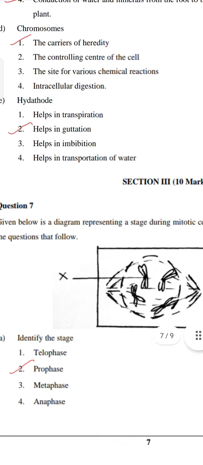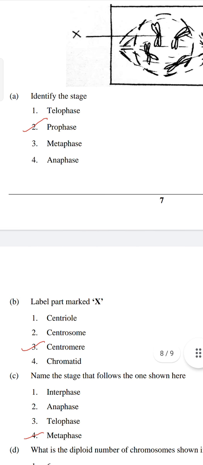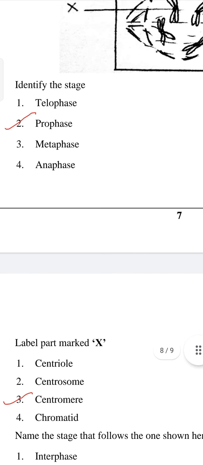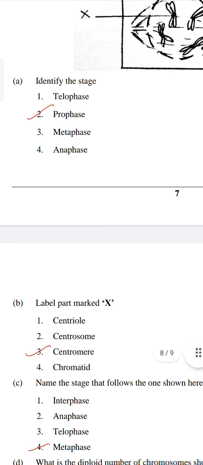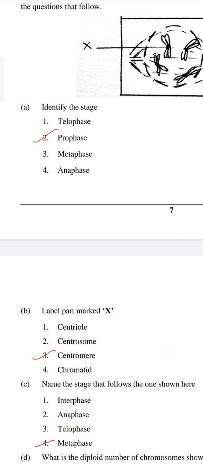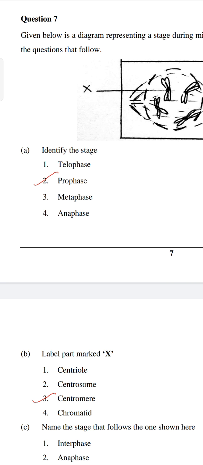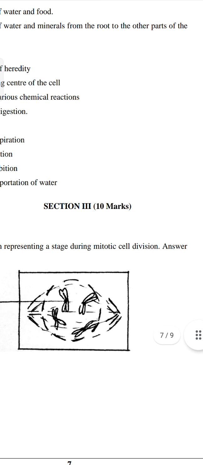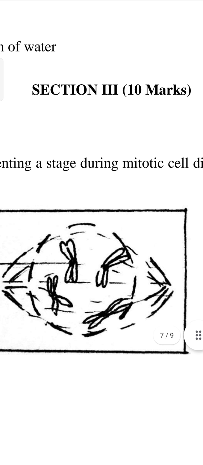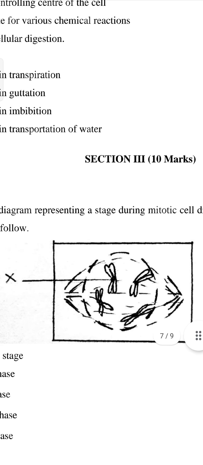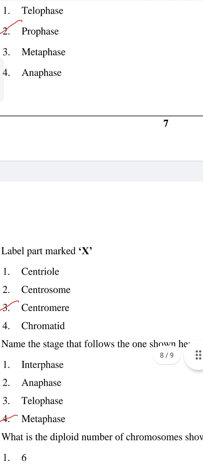Label the part marked X. Here this is the part X. Is it centriole, centrosome, centromere, or chromatid? The second and fourth options are definitely wrong. The first option is also wrong. Option 3 is correct, because the two chromatids are attached with the centromere.